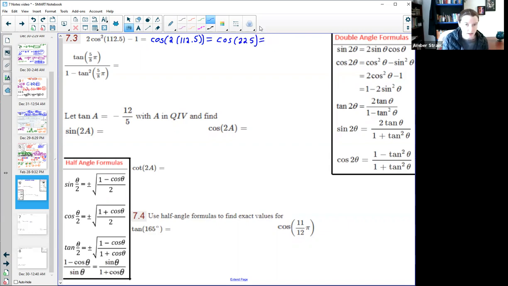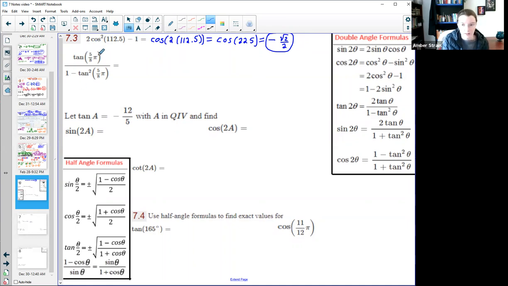So 225 is down there in quadrant 3, so we know it's going to be a negative, and cosine of 225 is right there, halfway between 180 and 270, giving us that negative square root of 2 over 2. Again, this as a decimal is exactly what I would get if I typed this into my calculator. So these would be the two equivalent angles.